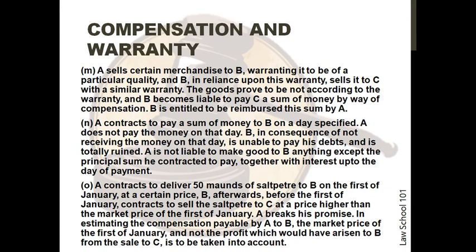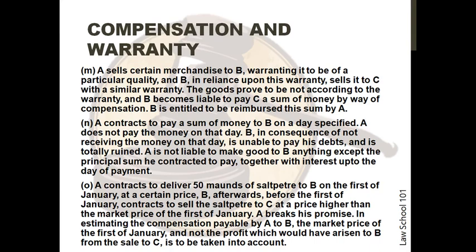The next situation is A contracts to deliver 50 maunds of saltpeter on the 1st of January at a certain price. B afterwards, before the 1st of January, contracts to sell the saltpeter to C at a price higher than the market price of the 1st of January. A breaks his promise. In estimating the compensation payable by A to B, the market price of the 1st of January, and not the profit which would have arisen to B from the sale to C, is to be taken into account.